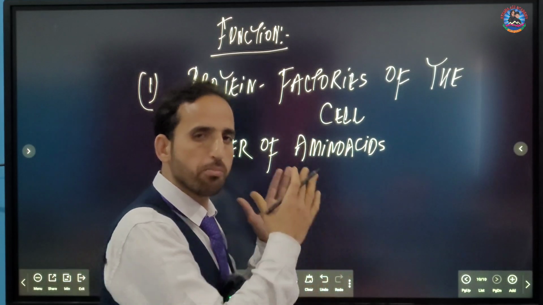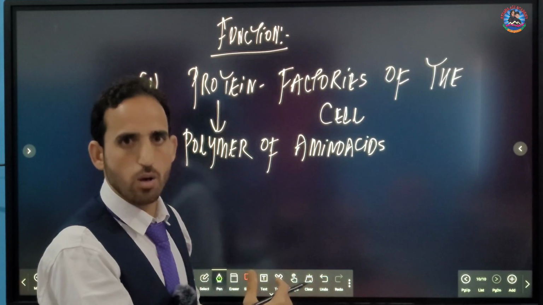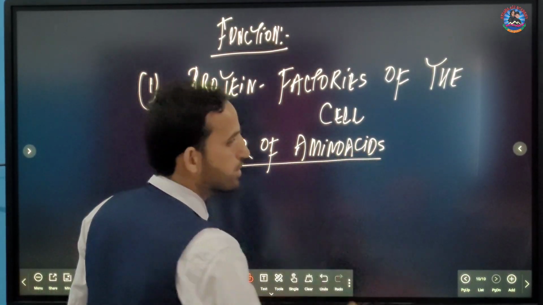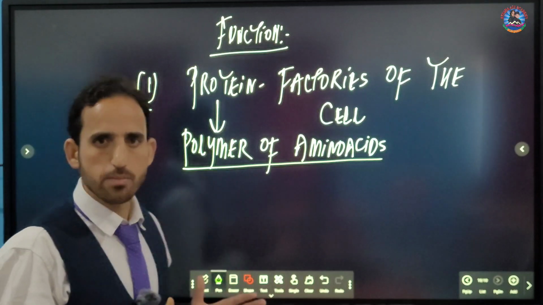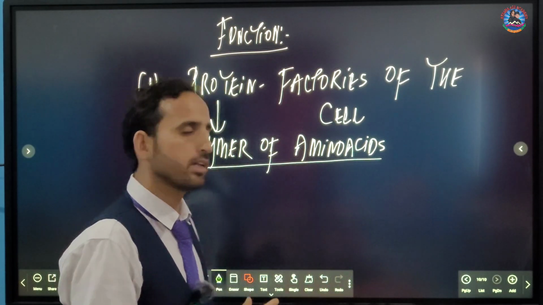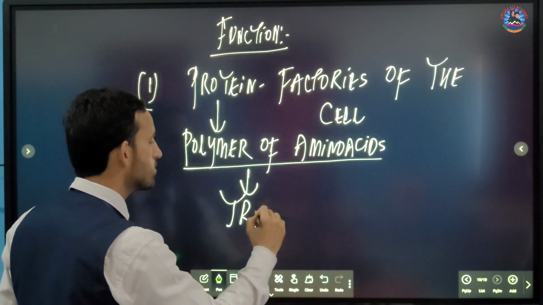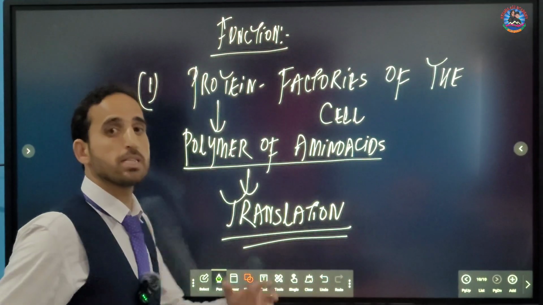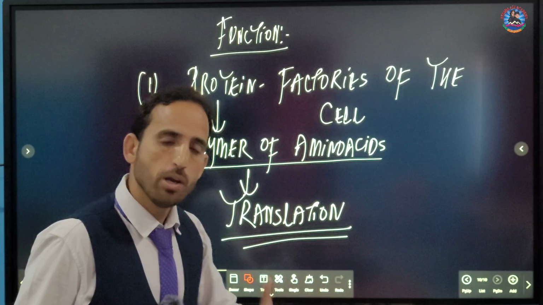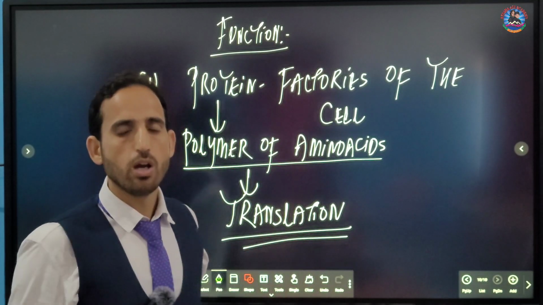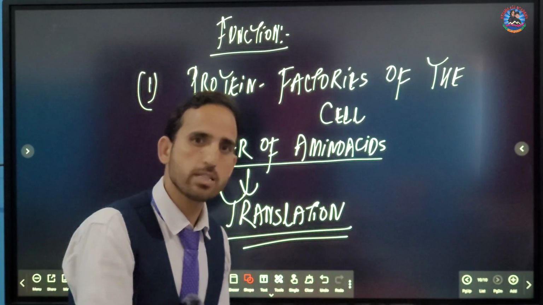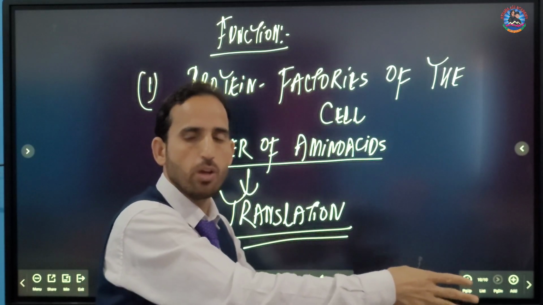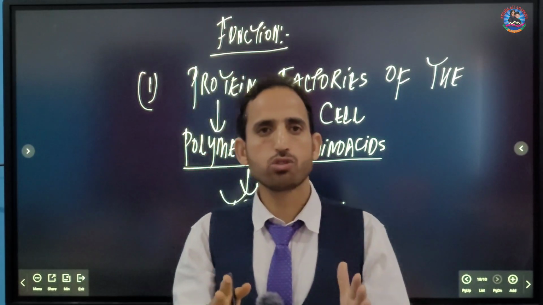So the main function of ribosomes is that these are cell organelles which make proteins inside the cell. And protein is a polymer of amino acids. But you have to remember the name of the mechanism by which protein is formed inside the cell. That mechanism is called translation, okay? So what is translation? Translation means a mechanism which is responsible for the formation of protein from a single stranded molecule, and that single stranded molecule is made in the nucleus of the cell. Then through nuclear pores the mRNA comes out, reaches the cytoplasm where it binds with the ribosomes and leads to the formation of proteins.